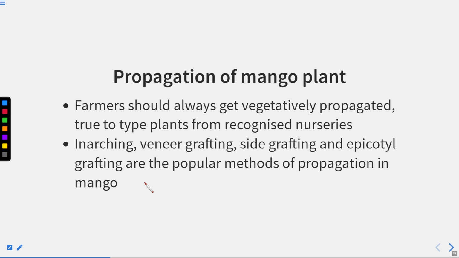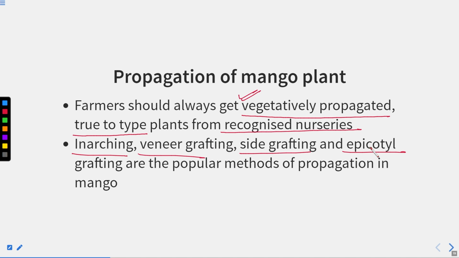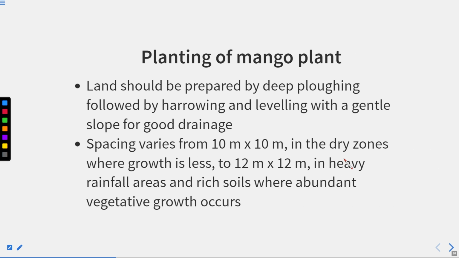Now, propagation of the mango plant. Farmers should always get the vegetatively propagated true to type plants from recognized nurseries, by enarching or veneer grafting. What type of vegetative propagation method is utilized for growing the mango plant? That is enarching, veneer grafting, side grafting, and epicotyl grafting. Means grafting method is very, very important for the growing of the mango plant. And these are some of the popular methods for propagation in mango, followed by the vegetative propagation.